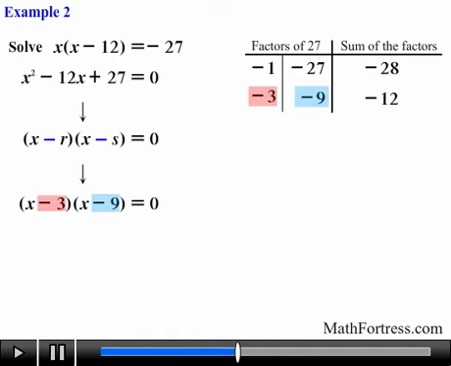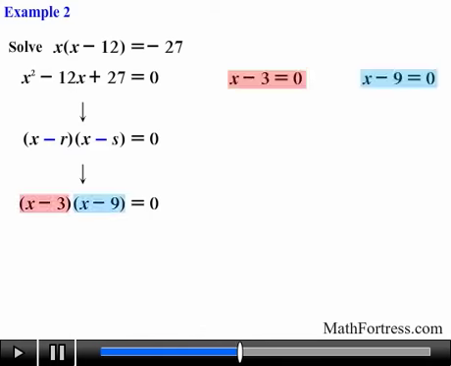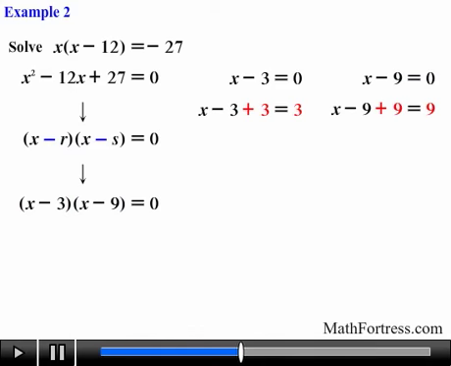Now we can apply the zero product property and set each factor equal to 0 and solve for x. Doing that, we obtain x equals 3 as one solution and x equals 9 as a second solution. I advise that you check your solutions by substituting them back into the original equation, just to make sure you obtain the correct answer. Alright, let's try the next problem.